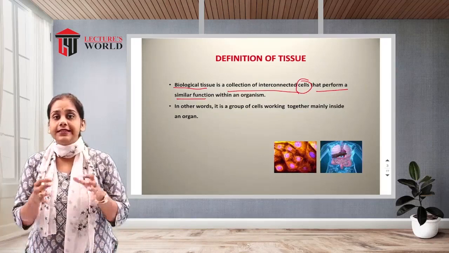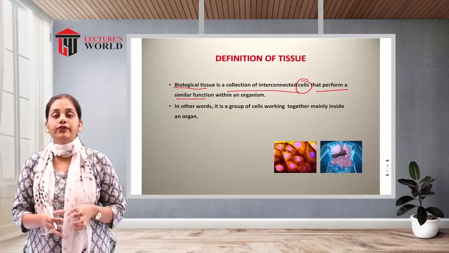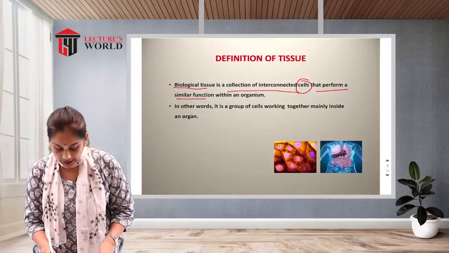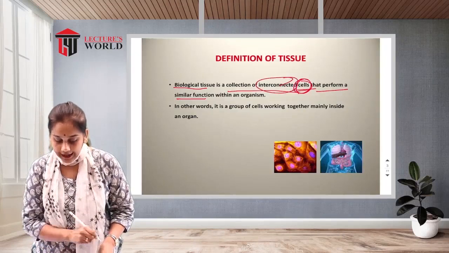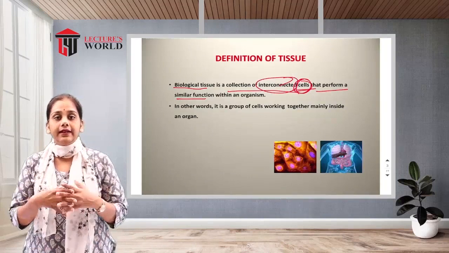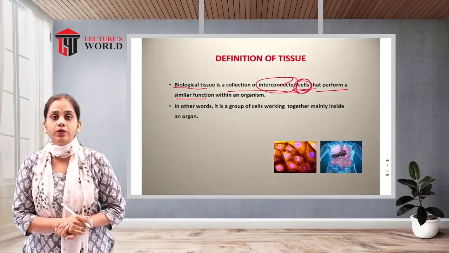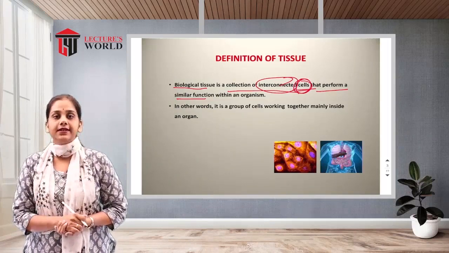It is a group or collection of cells that are interconnected, collaborate and work together to perform a specific function. That is known as a tissue.